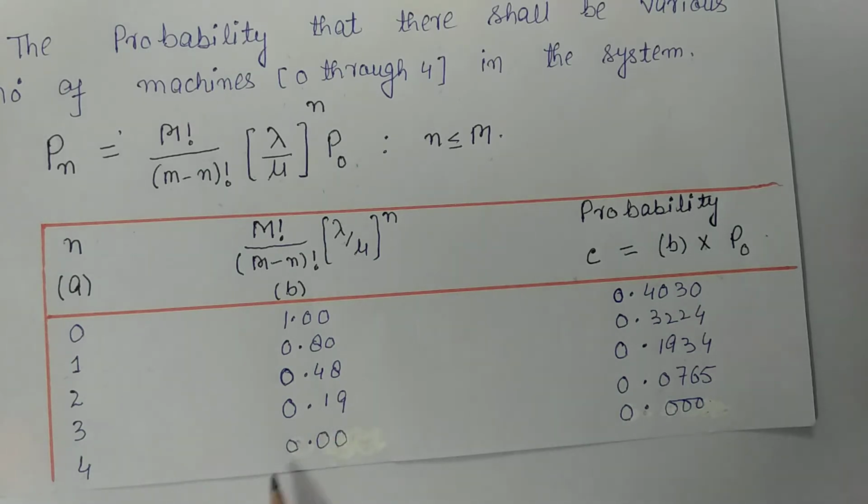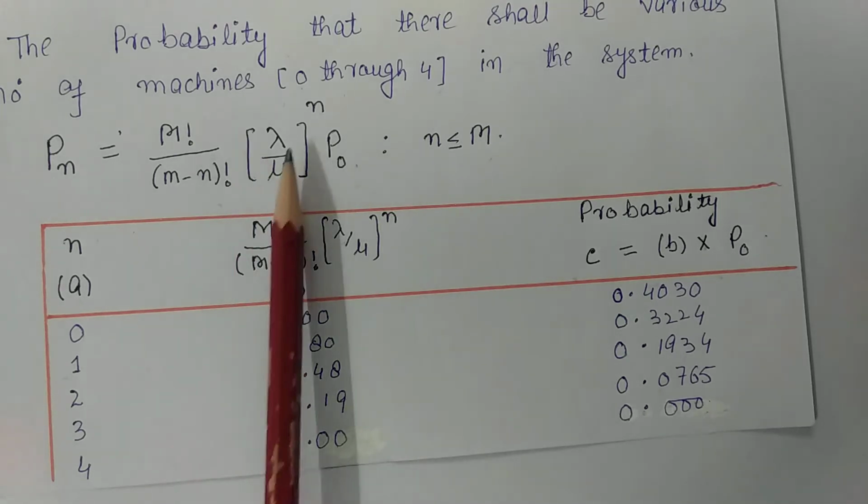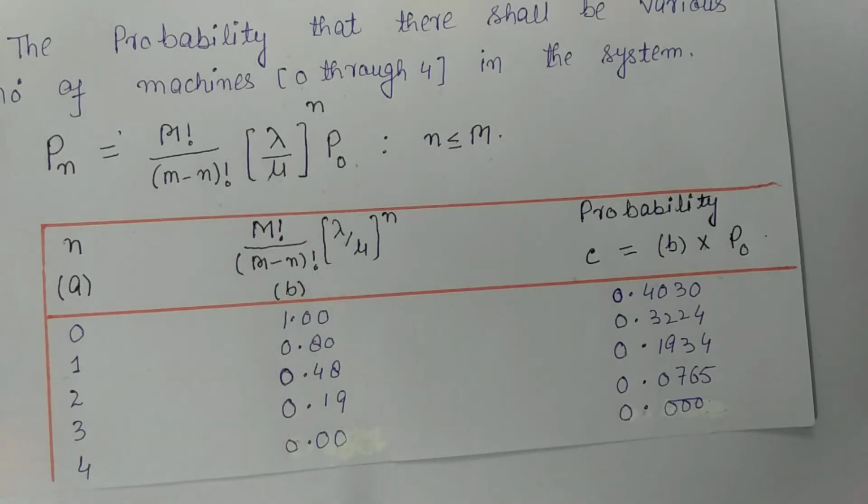Similarly I will calculate for n is equal to 2, n is equal to 3 and n is equal to 4. When I put n is equal to 4, in this case the arrival will become 0 because the maximum number of machines is 4. In this case there will be no arrival, so P4 will be 0. When n is equal to 4, the probability that the number of machines to be out of order and being repaired will be 0.